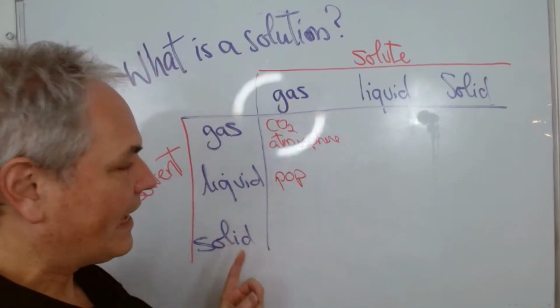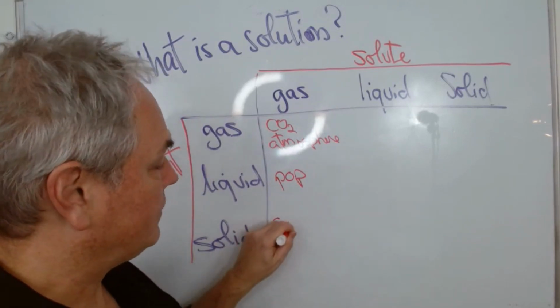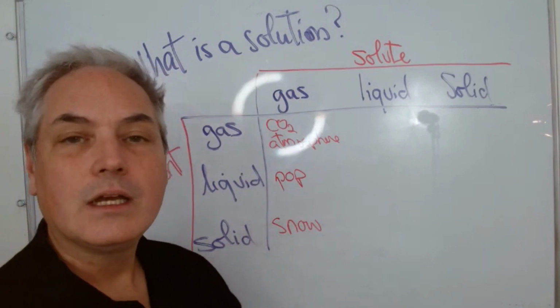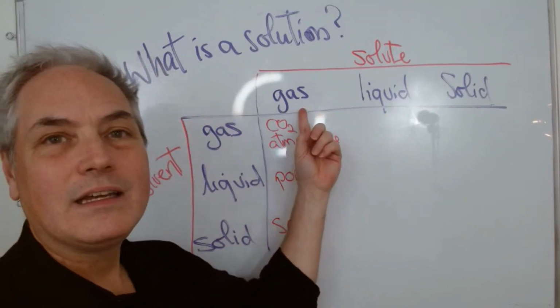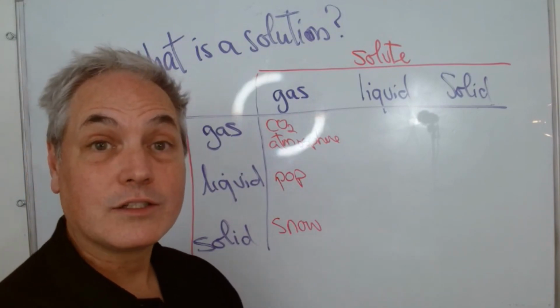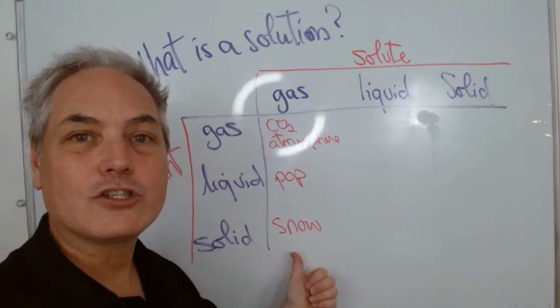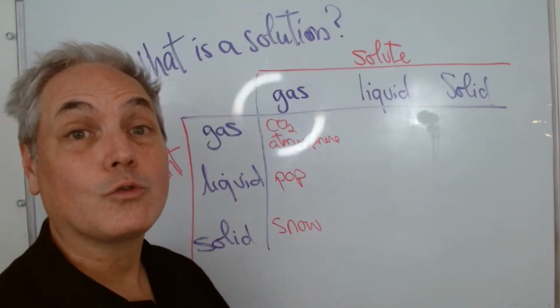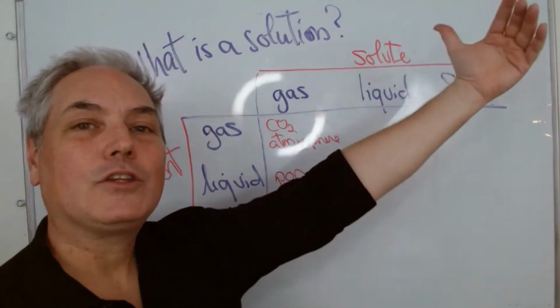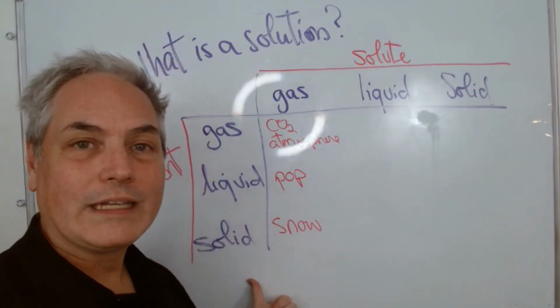If you're thinking of gas in a solid, you could think, for example, snow is a great example. In the winter, we have gas, for example, atmosphere, so therefore nitrogen, oxygen, and carbon dioxide that is interwoven inside snow. And that is the one reason the snow is white, allowing the light of the sun to be refracted within the snowflakes.